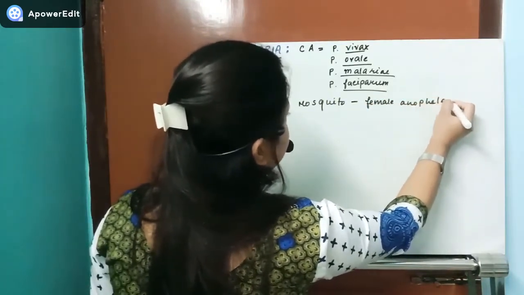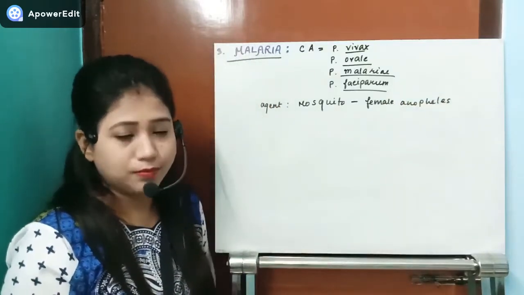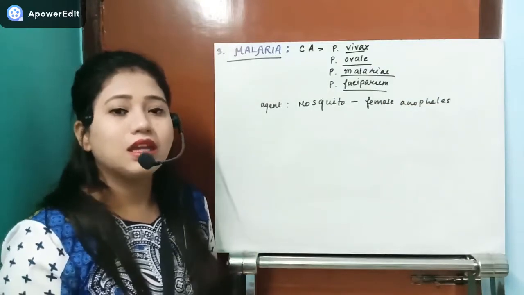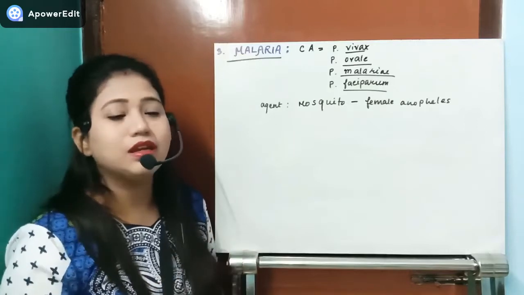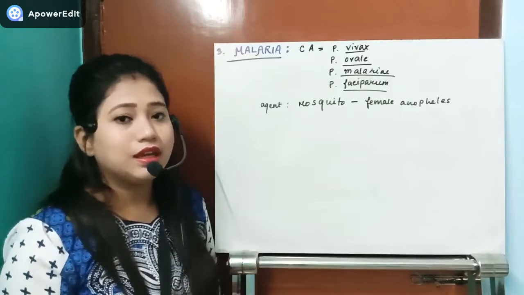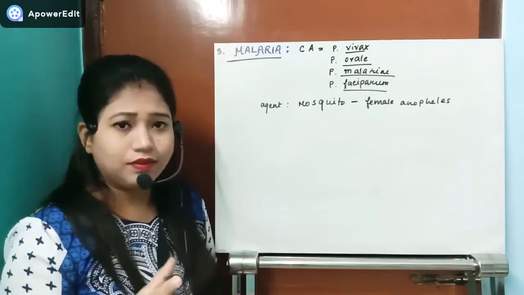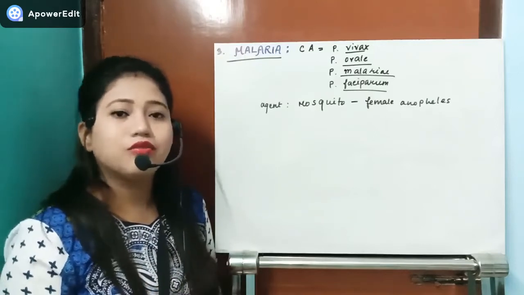Now a question can appear: why is it female and not the male? The first difference is that the food habits of the male and the female are different. Males generally take fruit juice or nectar from flowers. That is their food habit.